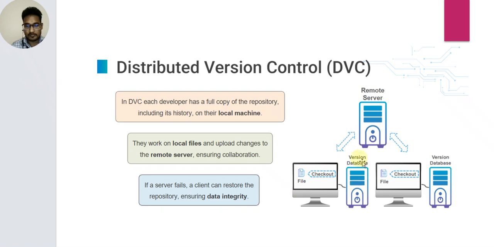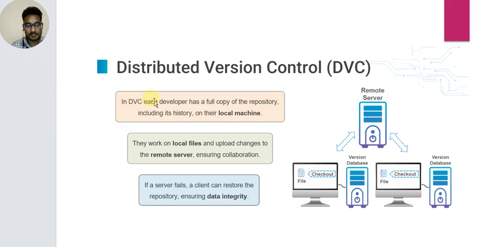It connects to the second version database, and this database is connected to the central remote server. So if the database fails, the files are safe, not in an offline condition.